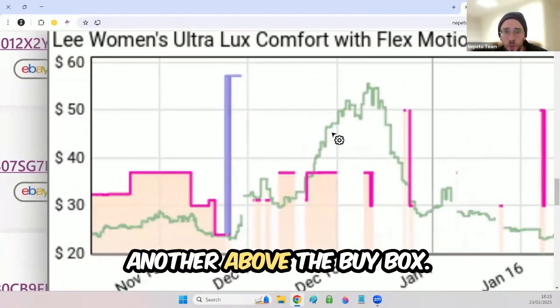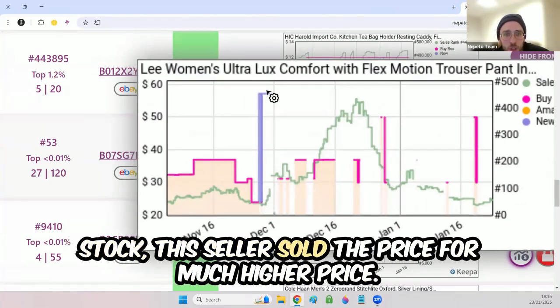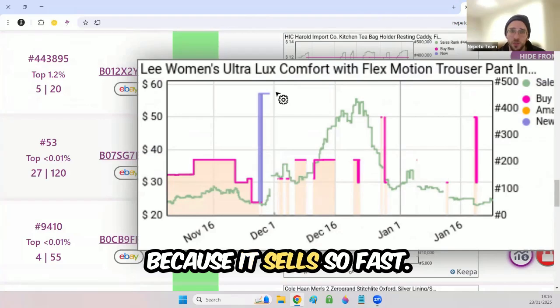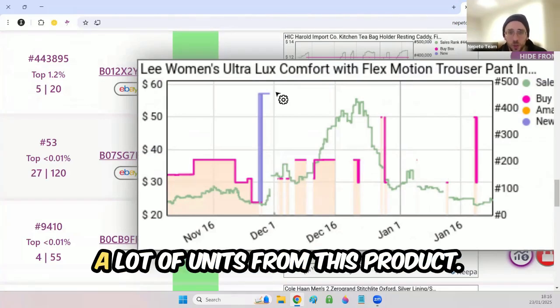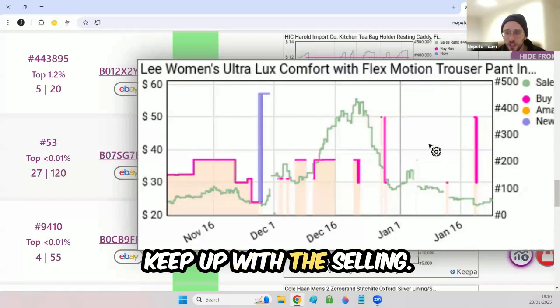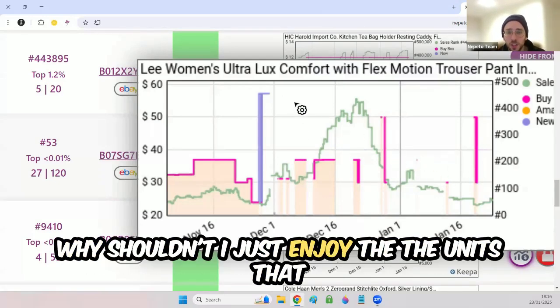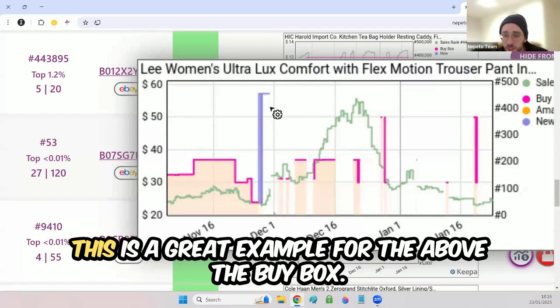Here we go, another above the buy box. You see that the moment Amazon went out of stock, this seller sold at a much higher price. Then he went out of stock as well because it sells so fast. If I were him, I would buy a lot of units of this product because I see that Amazon can't keep up with the selling. They are always getting out of stock. Why shouldn't I just enjoy the units that I can sell when Amazon is out of stock? This is a great example for the above the buy box.